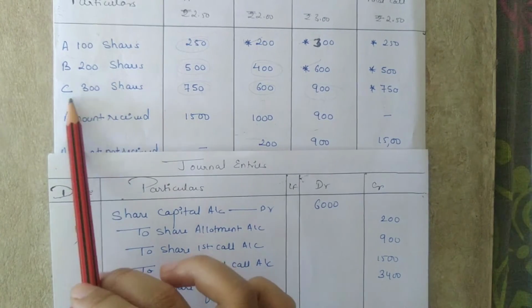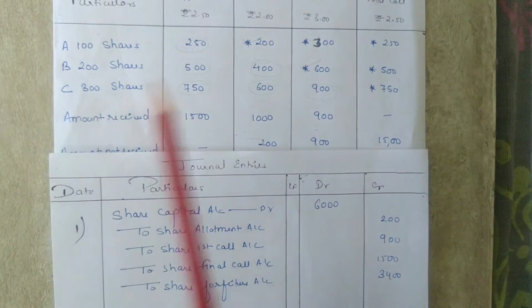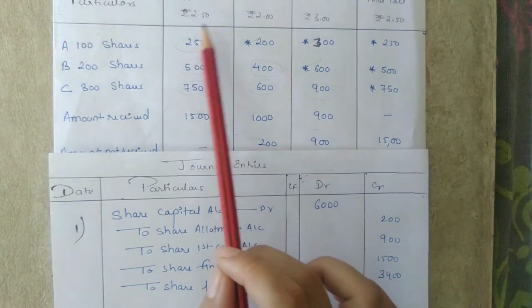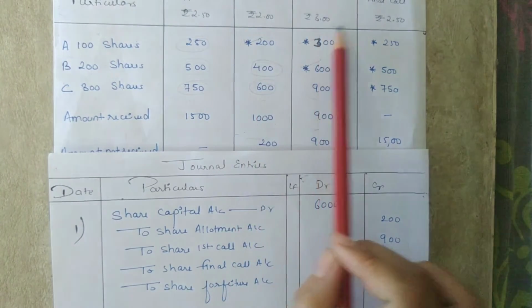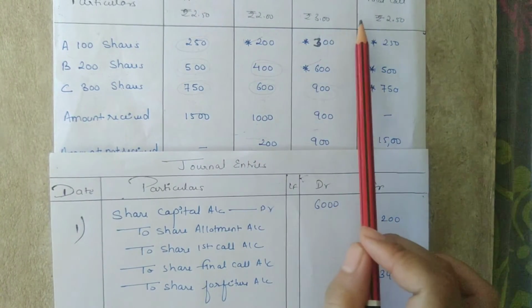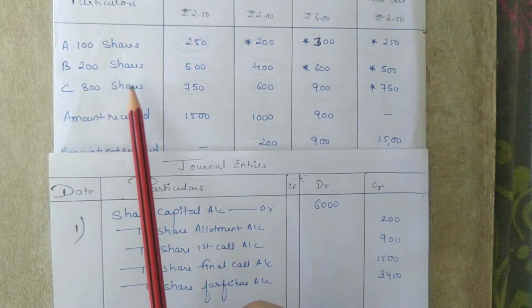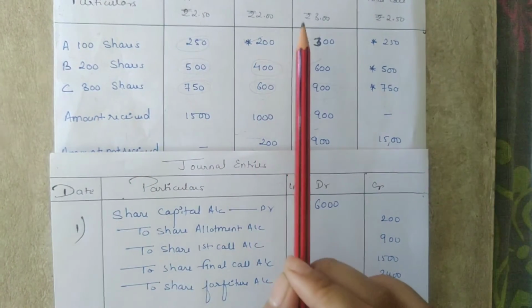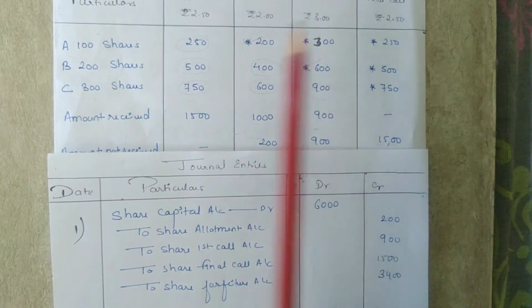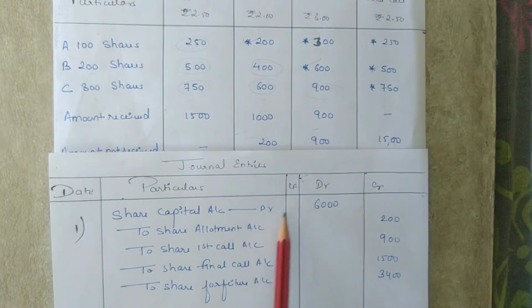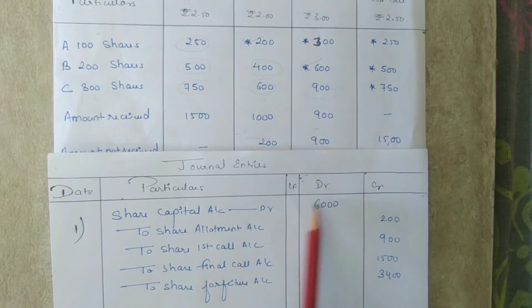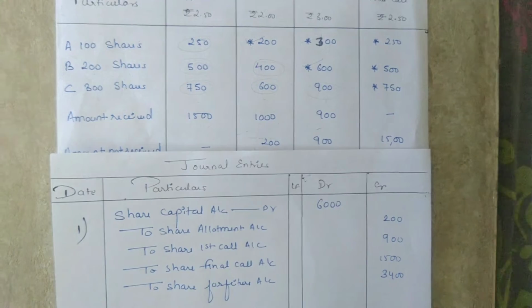So, 600 shares have been forfeited and the called up amount is 2.50 plus 2 plus 3 plus 2.50, which is equal to 10. So the share capital account will be debited with 600 into 10, that is 6,000.